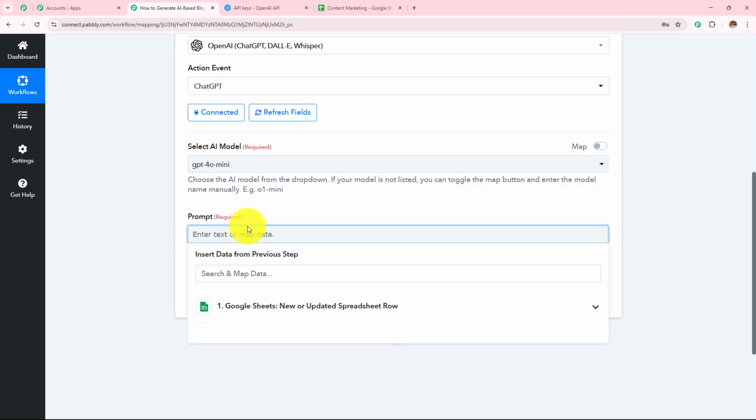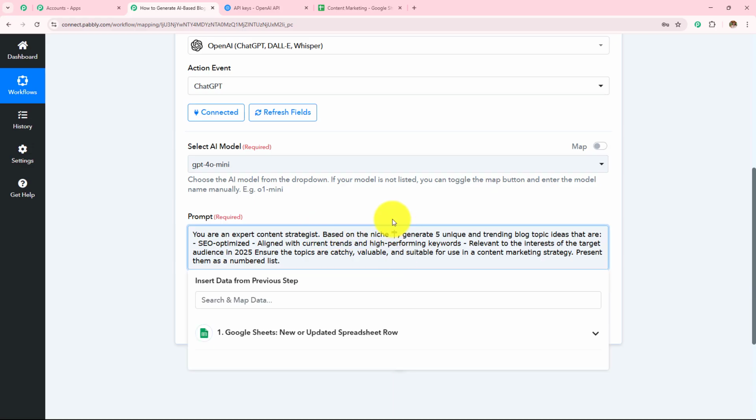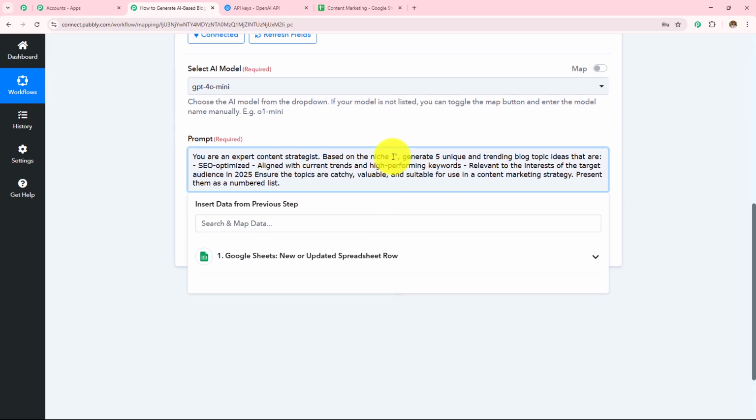So here I have written my prompt: you are an expert content strategist. Based on the niche, I am going to enter my niche, generate 5 unique and trending blog topic ideas that are SEO optimized, aligned with current trends and high performance keywords, relevant to the interest of the target audience in 2025. Ensure the topics are catchy, valuable and suitable for use in a content marketing strategy. Present them as a numbered list. So here I am going to enter this niche, but we are not going to enter this manually.